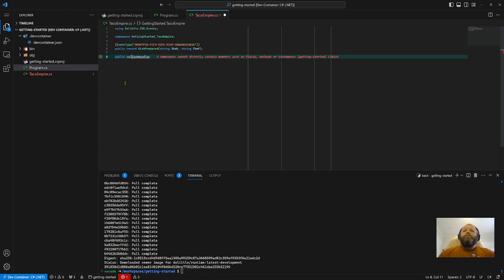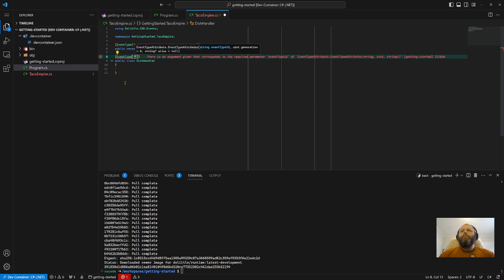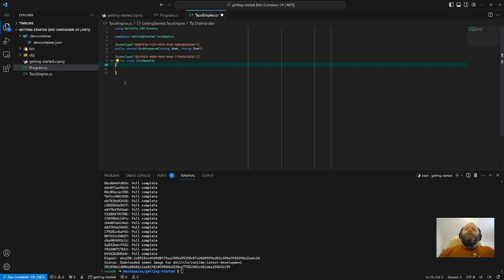Public class DishHandler, and I'm going to also tag this with the event handler attribute. And again, I'm just going to give it an ID. So the SDK and runtime can know uniquely what it is.